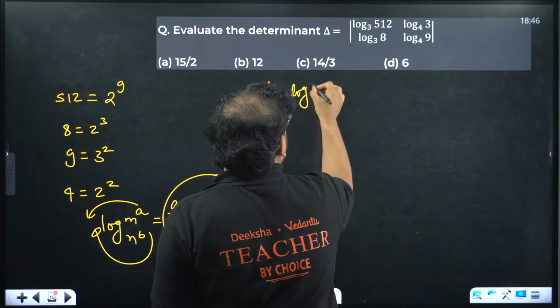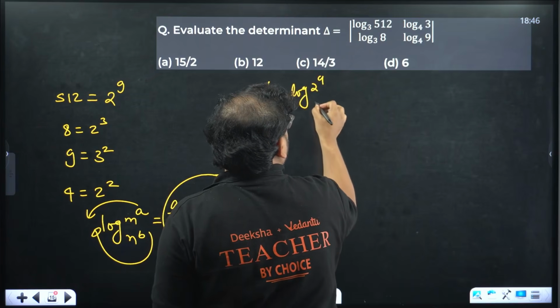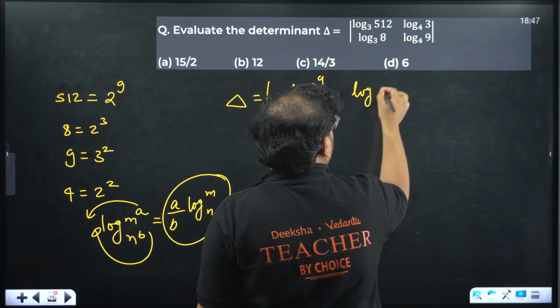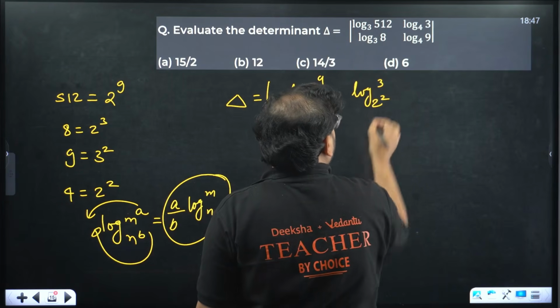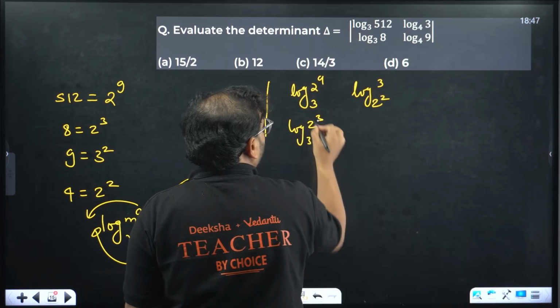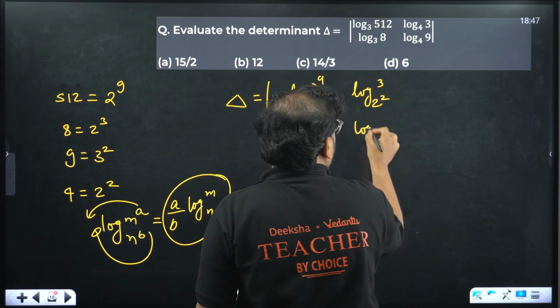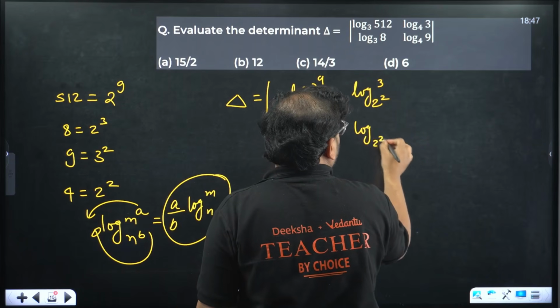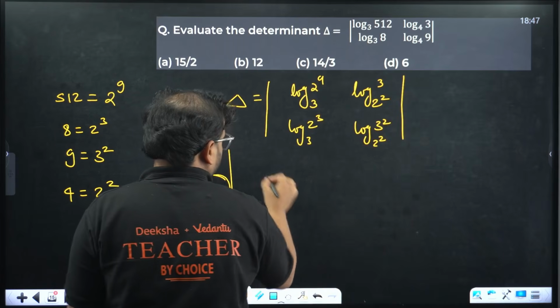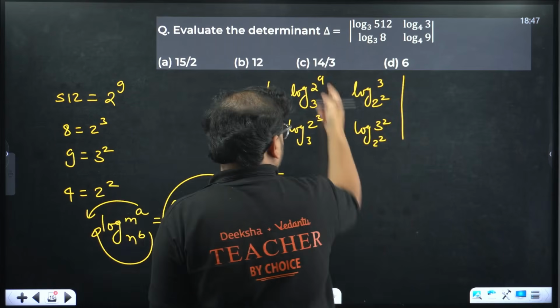Log of 2 power 9, and here we have 3 as it is. So we'll write like this: log of 3 and 2 square. Over here, log of 3 and 2 cube. Here we have log of 2 square and 3 square. Continue please. Delta. Coefficients will be there.